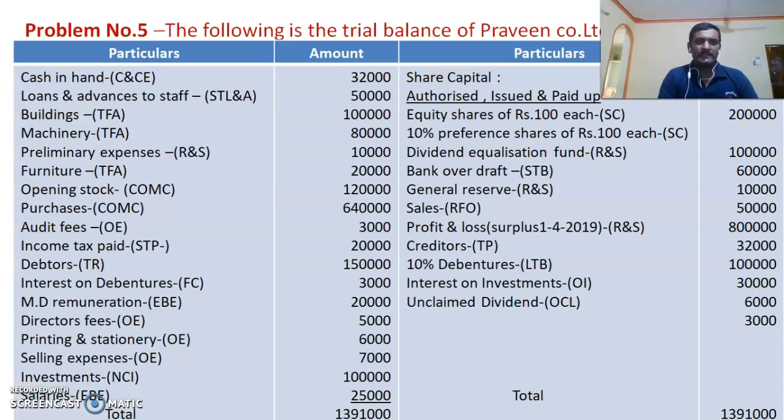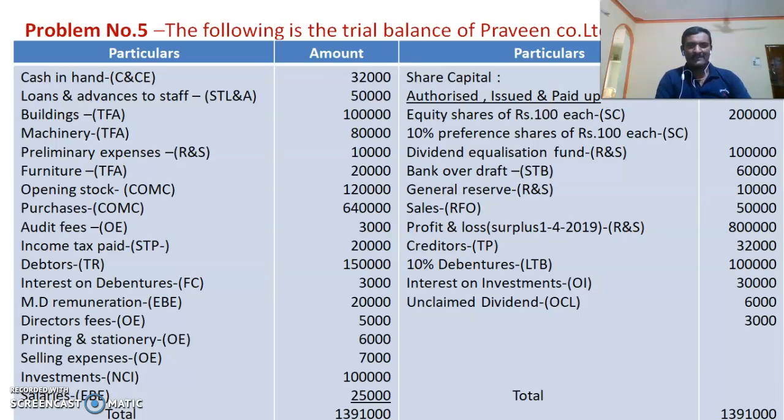Cash in hand is a cash and cash equivalent item. Loans and advances to staff is a short-term loans and advances. Building, machinery, these are the tangible fixed assets. Preliminary expenses is an item of reserve and surplus now. It's an unwritten off expense. Furniture, tangible fixed asset. Opening stock and purchases are to be taken under cost of materials consumed. Then audit fees is an other expense. Income tax paid is to be subtracted in provision for tax and under the note short-term provisions.